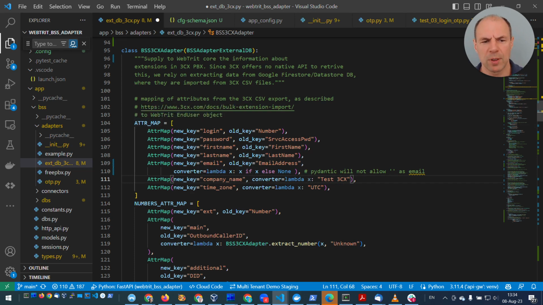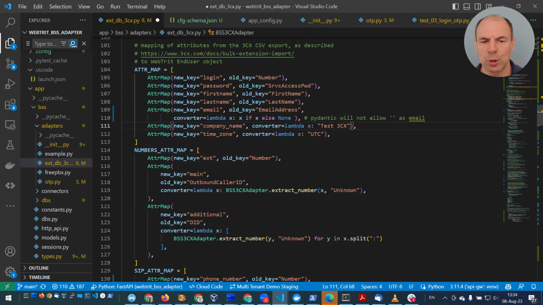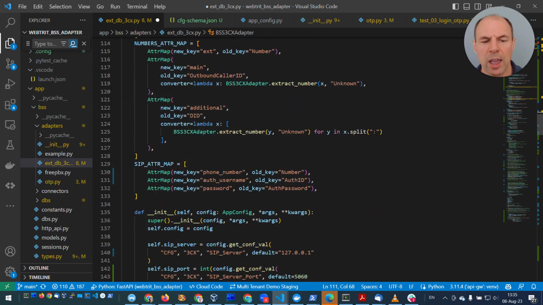And we have 3 separate lists of those mappings: one for generic user attributes, one for attributes related to numbers, because they will go into an object which is inside of user info, and attributes related to SIP credentials.